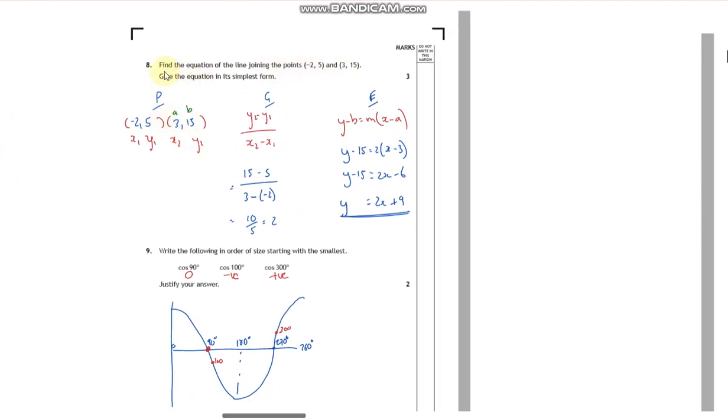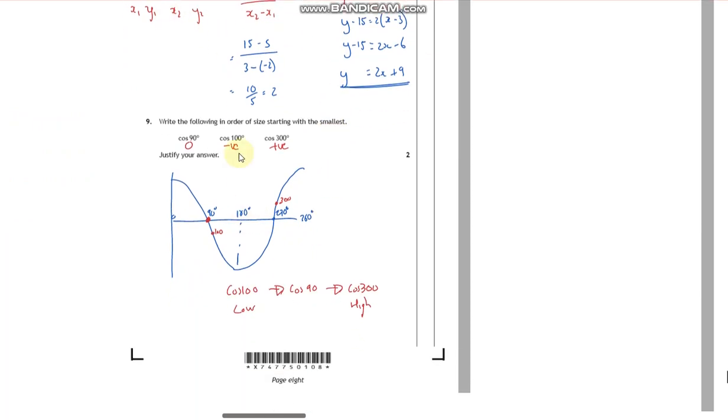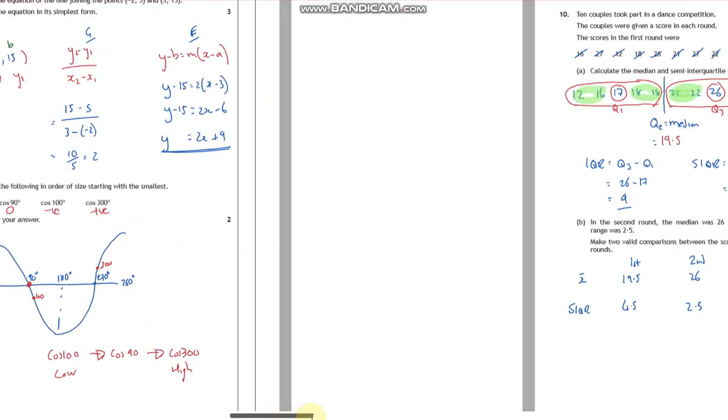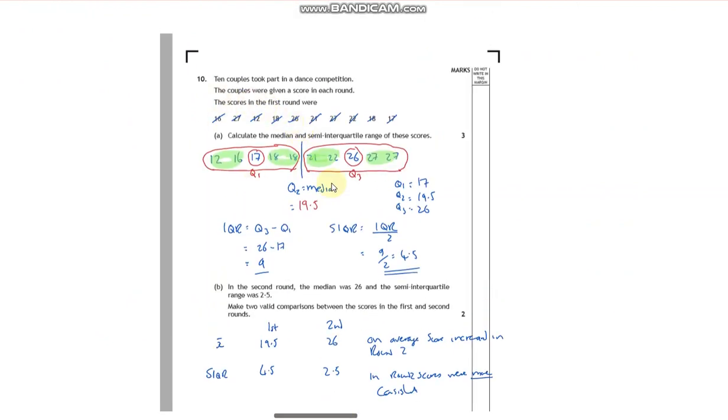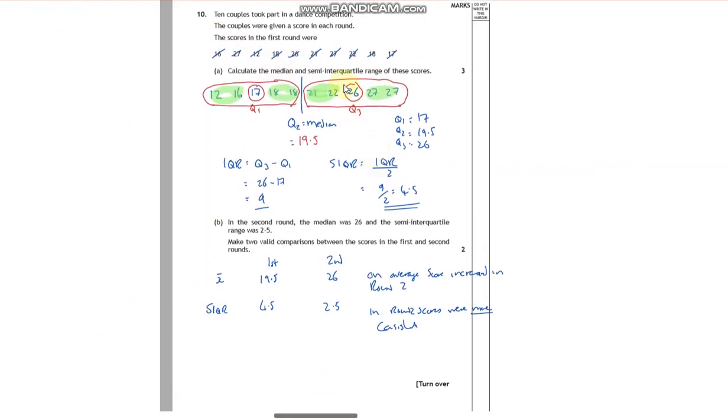You see straight line, you think P, G, E, and the bits in red were bits you just write down instantaneously. That was a bit of a thinker, a bit of thinking going on there. You had to draw your graph out and decide which was high and low. So I can see why people might be confused at that, absolutely. This is again a great one, median semi-quartile range. For the medians, you're cutting it in 2, so you get 5 numbers and 5 numbers. For your Q1 and Q3, you then cut that half in half, and you cut this half in half.